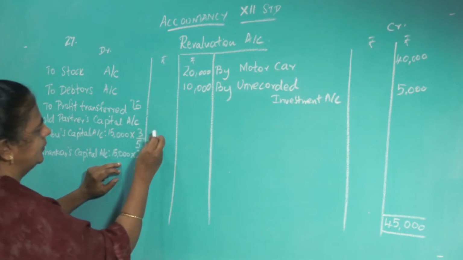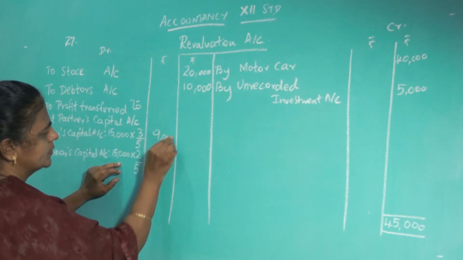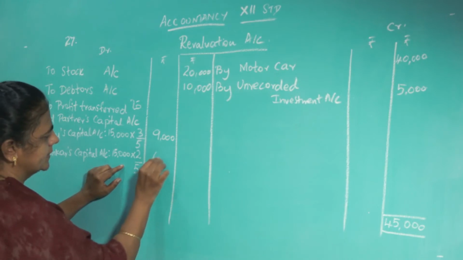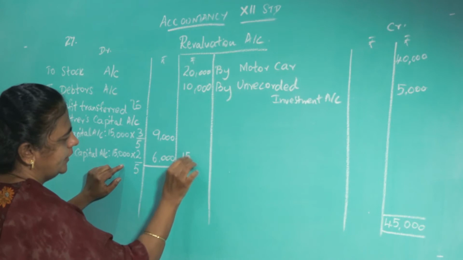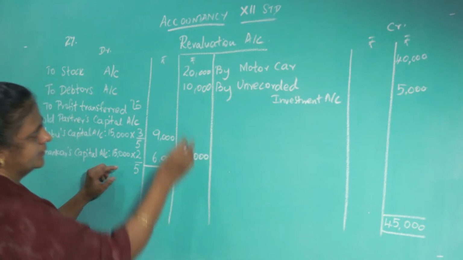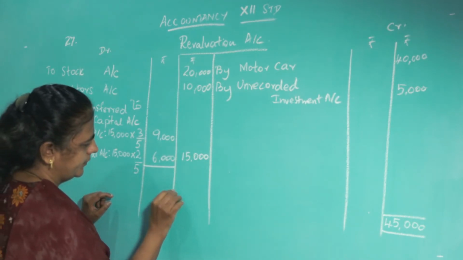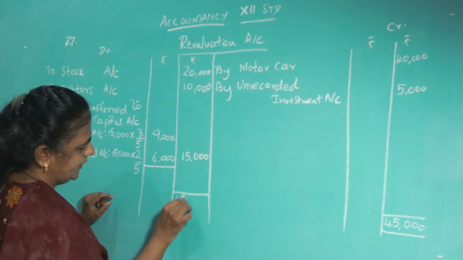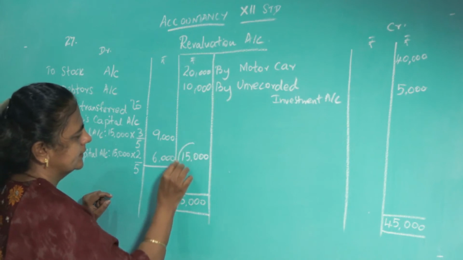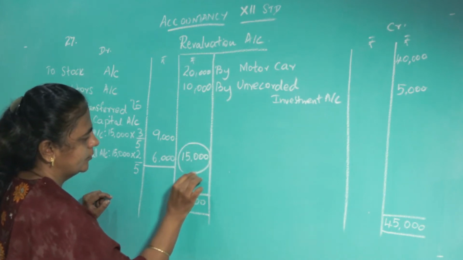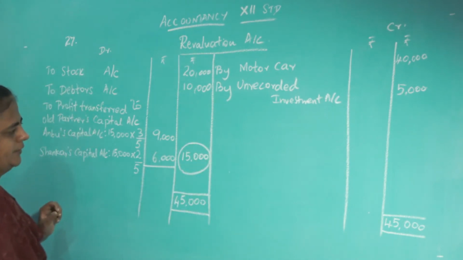So, that will give you here 9,000 and here 6,000. So, the total is 15,000. So, put the total here 45,000. So, revaluation profit is 15,000. Put a circle for the profit.